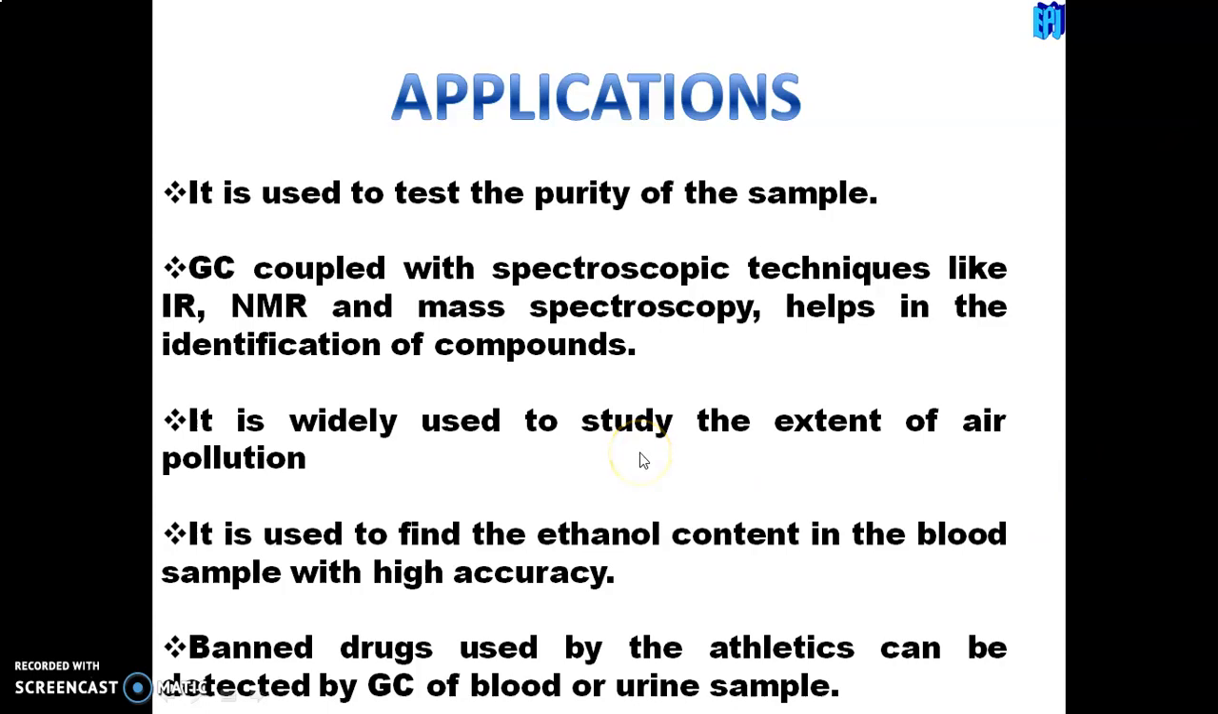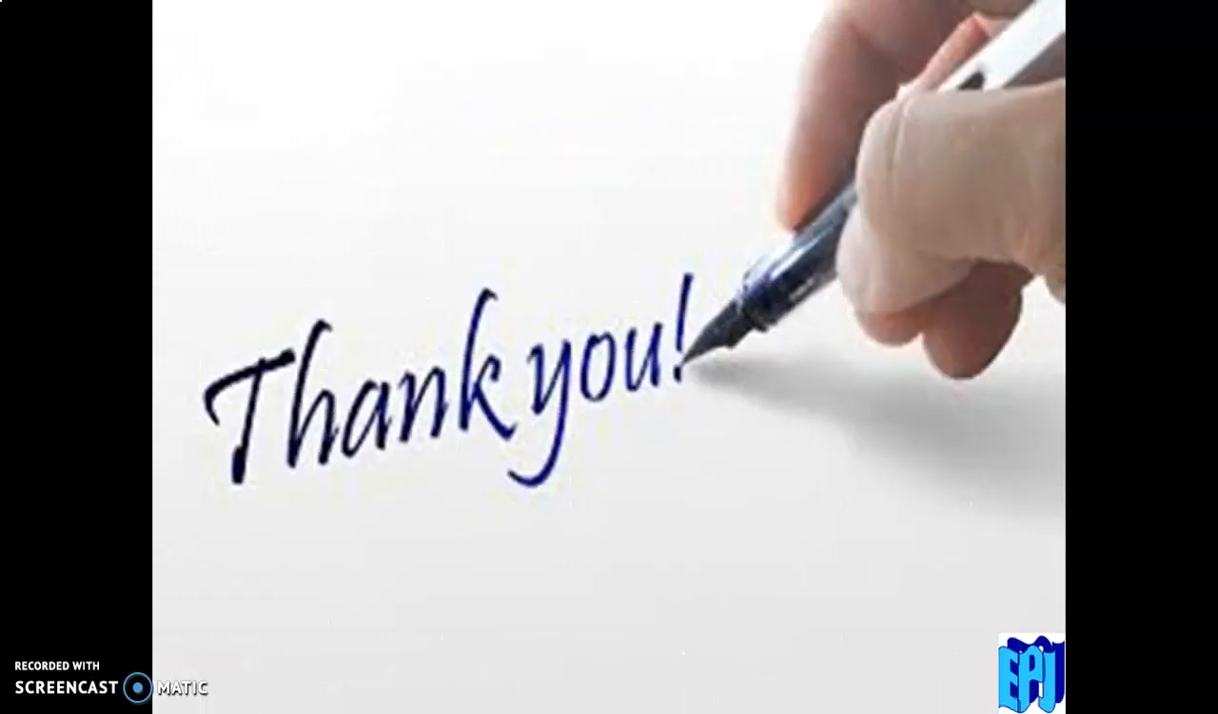So one university question is: explain the instrumentation and the process of the techniques used for the determination of alcohol content in blood. Next, banned drugs used by athletes can be detected by GC of blood or urine samples, that we know. Okay, thank you. That's about today's presentation. Have a nice day.